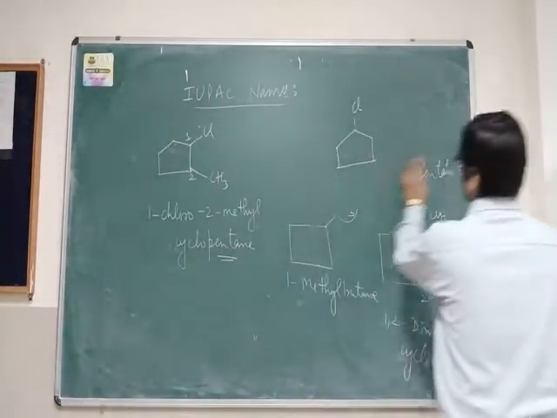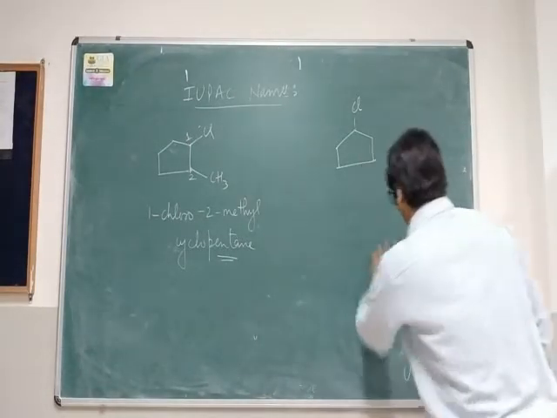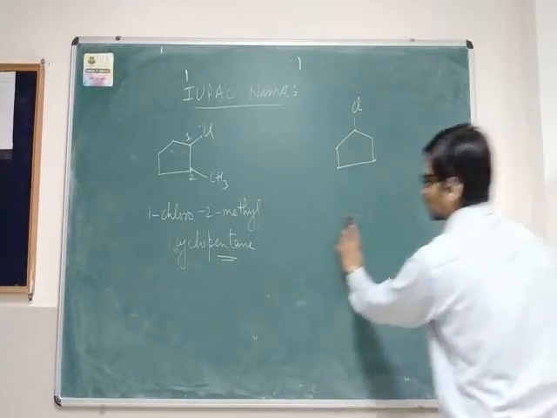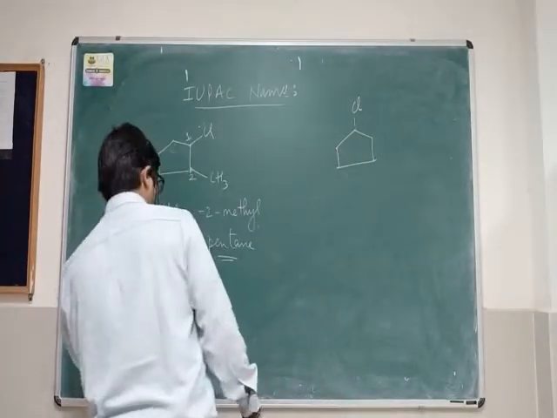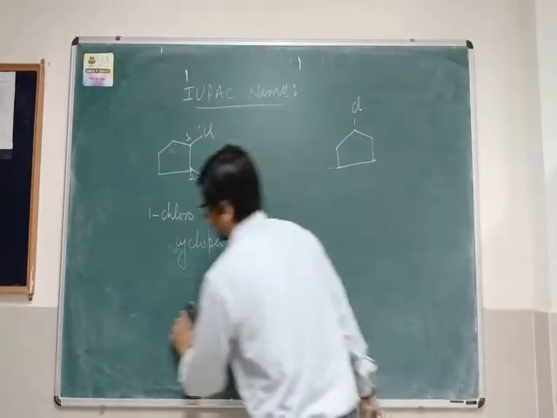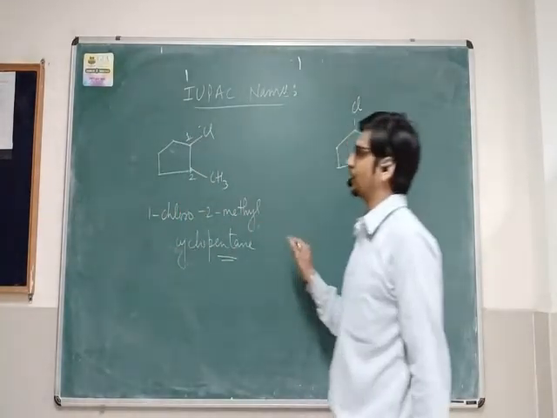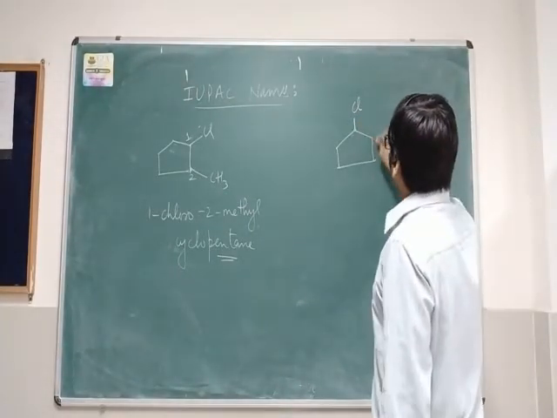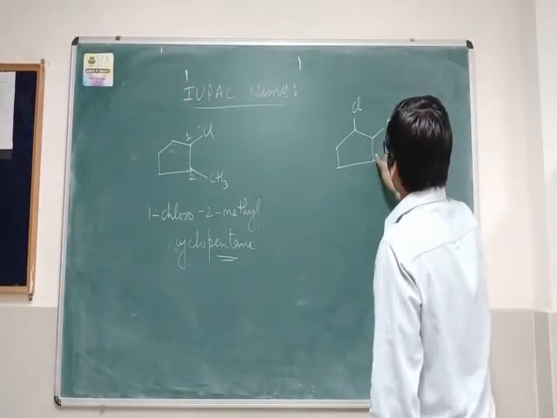Similarly, let us take another example. In between you can pause the video and draw this structure. So don't run in a hurry, you have enough time. There is 1 chlorine and 1 hydroxy.